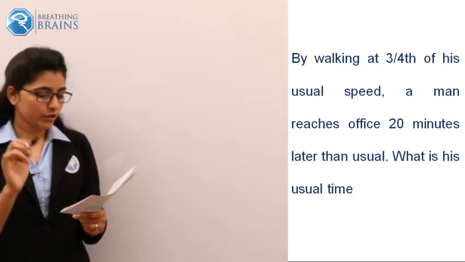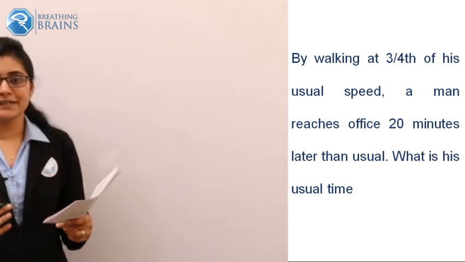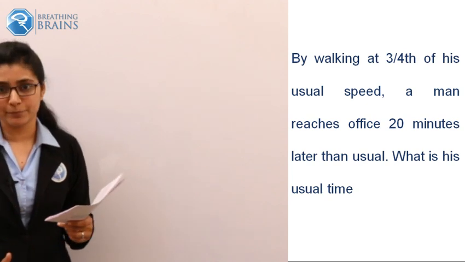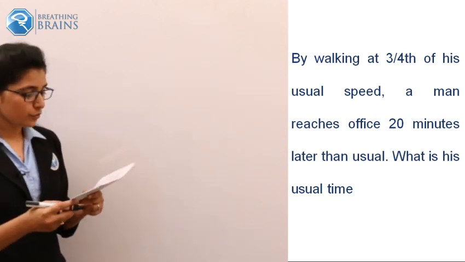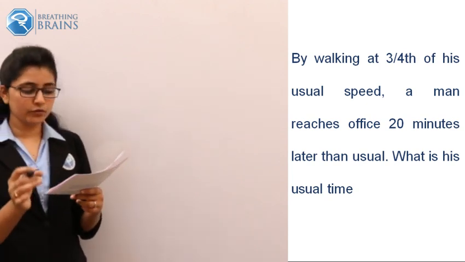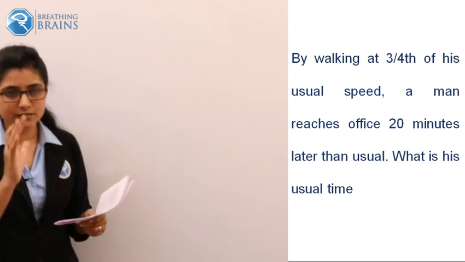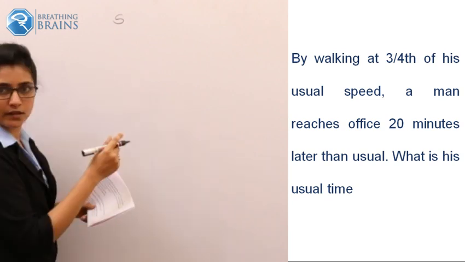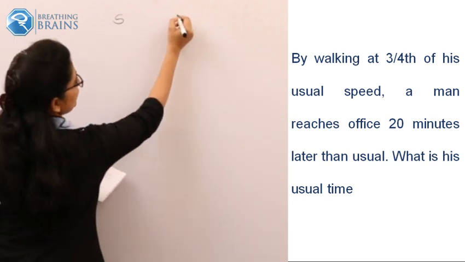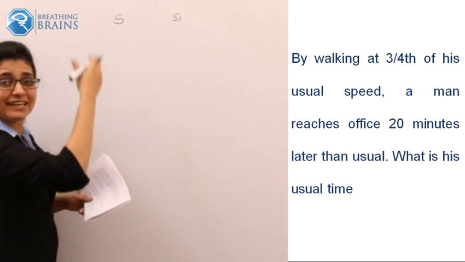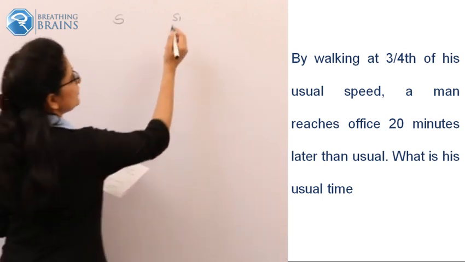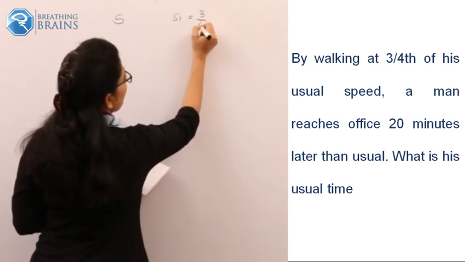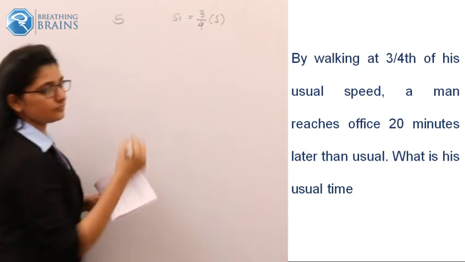Okay, so first we will go with our mathematical equation based approach. By walking at 3/4 of the usual speed, this sentence tells you that his usual speed was s, and the new speed, which will be s1, is 3/4 of your usual speed, which means it should be 3/4 of s, right?